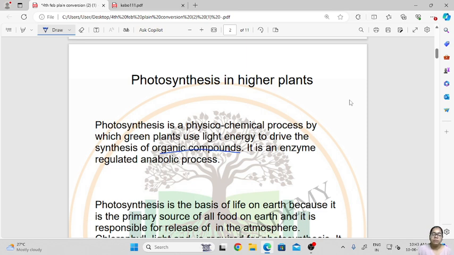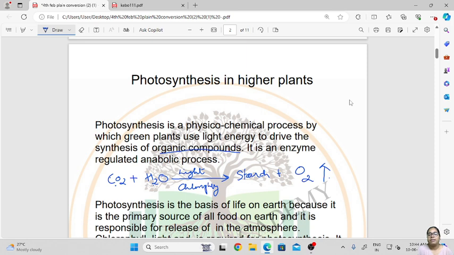So what happens in this process is that the plants will take in carbon dioxide plus water. Water comes from the roots, that is from the soil, and carbon dioxide from the environment, and this, in presence of light and chlorophyll, will produce starch plus oxygen, which is given out and which we breathe.